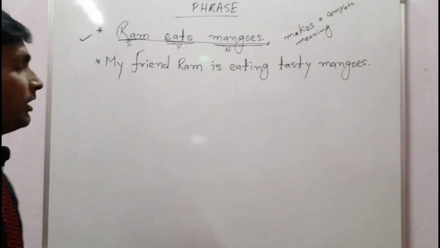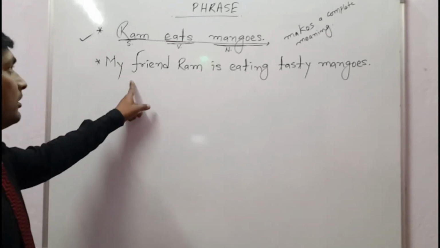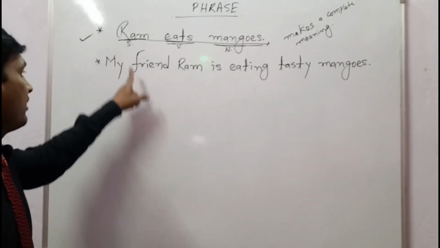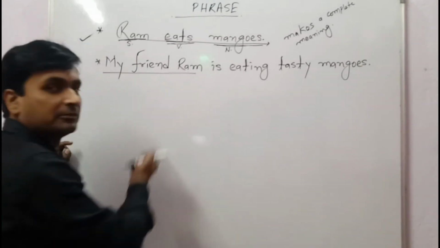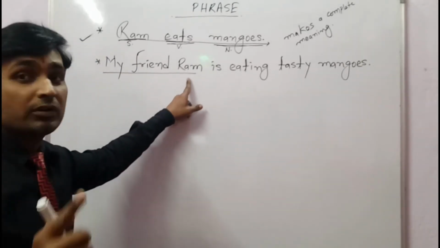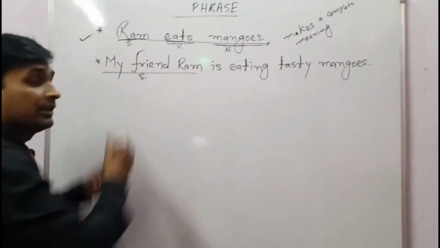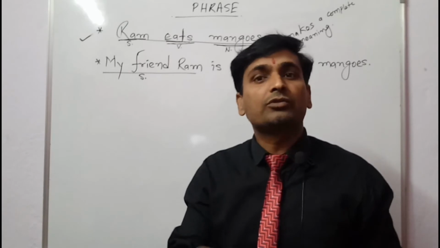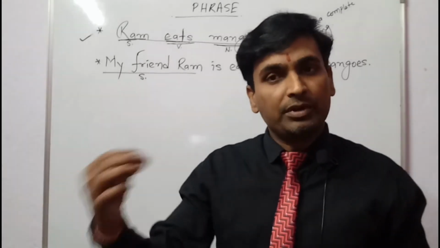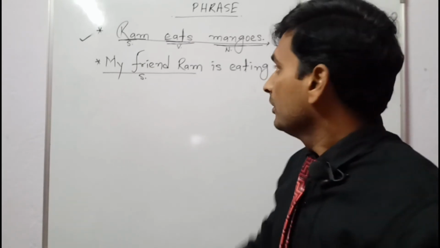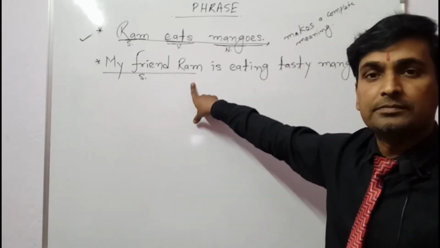Clear? Now let's consider this sentence. Here for Ram I have done the subject, my friend Ram. Now here Ram is not of only one word. My friend Ram is the subject of the sentence. Students, I think that you have already studied subject and predicate in the previous class. So here my friend Ram is the subject.